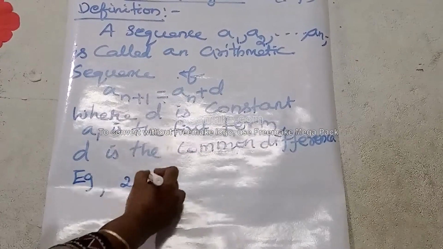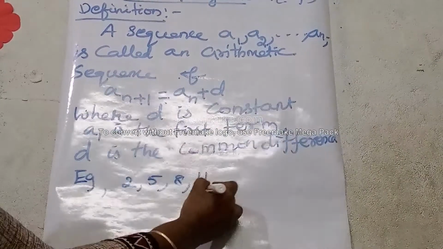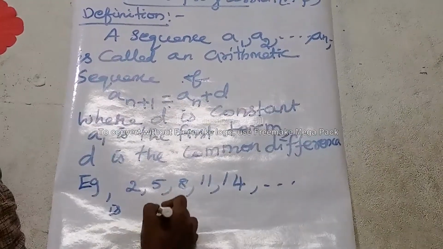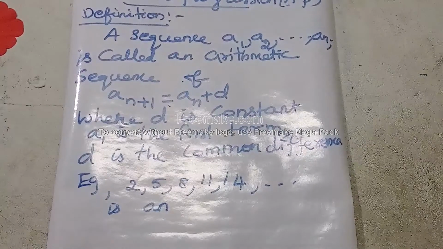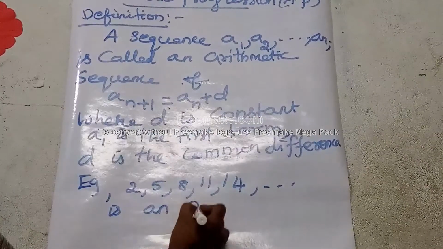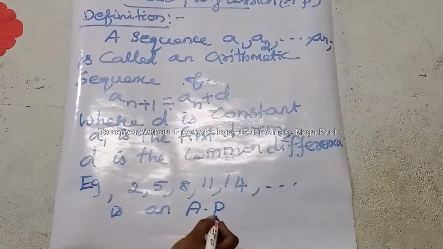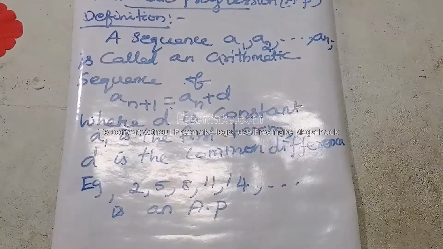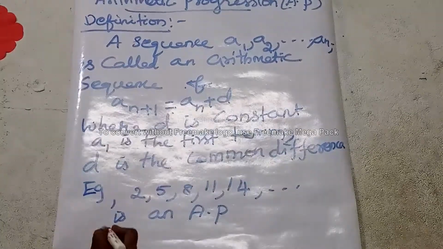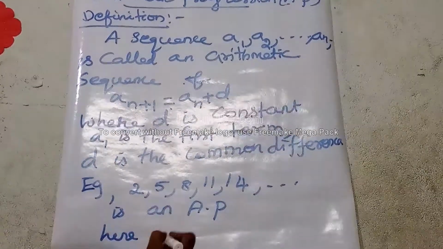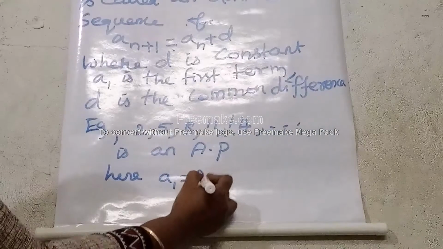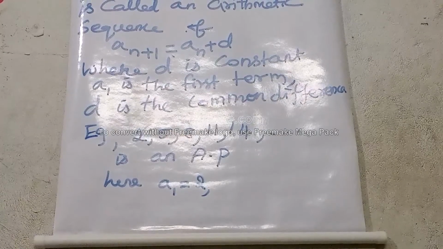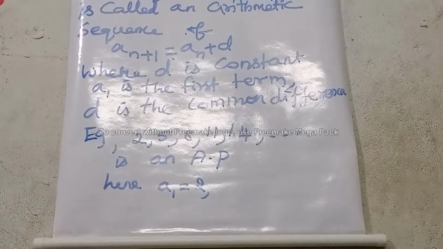2, 5, 8, 11, 14, etc. is an arithmetic sequence. It is also known as arithmetic progression. Shortly it can be written AP. Here A1 is equal to the first term 2 and A2 is the second term 5. So how to find the common difference D?